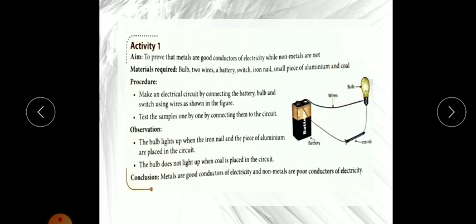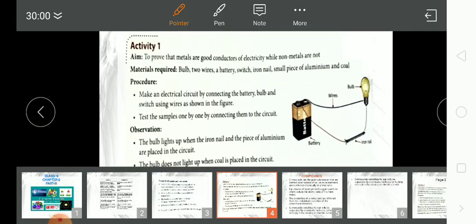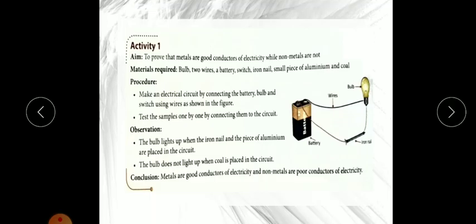This bulb will glow. If you place the iron nail, the current will pass through it, and as iron is a metal, and metals are good conductors of heat and electricity, the electric current will flow throughout this circuit with the battery and the bulb will glow. So glowing of the bulb will indicate that this iron nail is a good conductor of electricity. Now in place of the iron nail, if you place a small aluminium piece or any sheet, then also, as aluminium is also a metal, the bulb will again glow. So we can say it also conducts electricity.